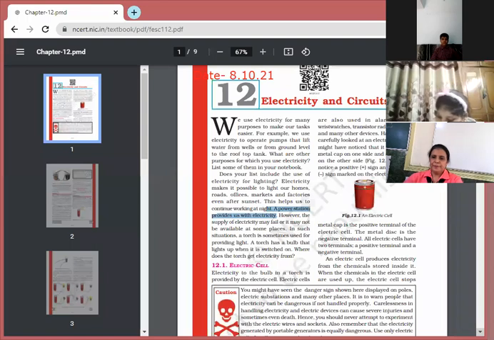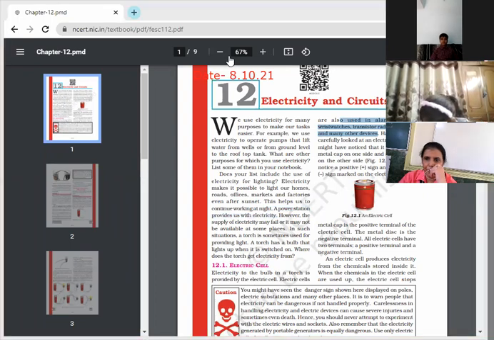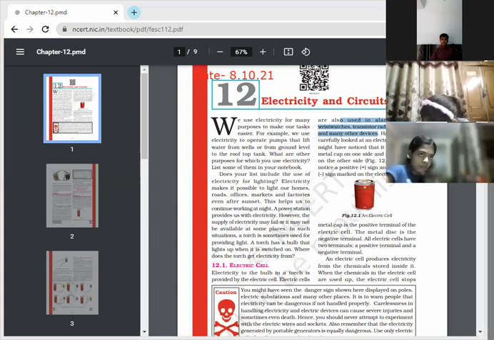Electric cells are also used in alarm clocks, wristwatches, transistor radios, cameras, and many other devices. Kindly underline where electric cells are used. Continue, Avni.